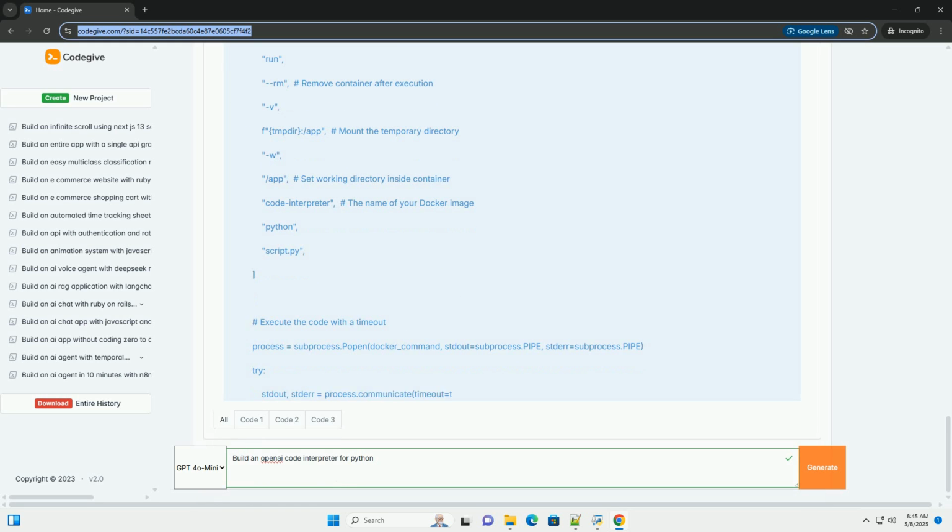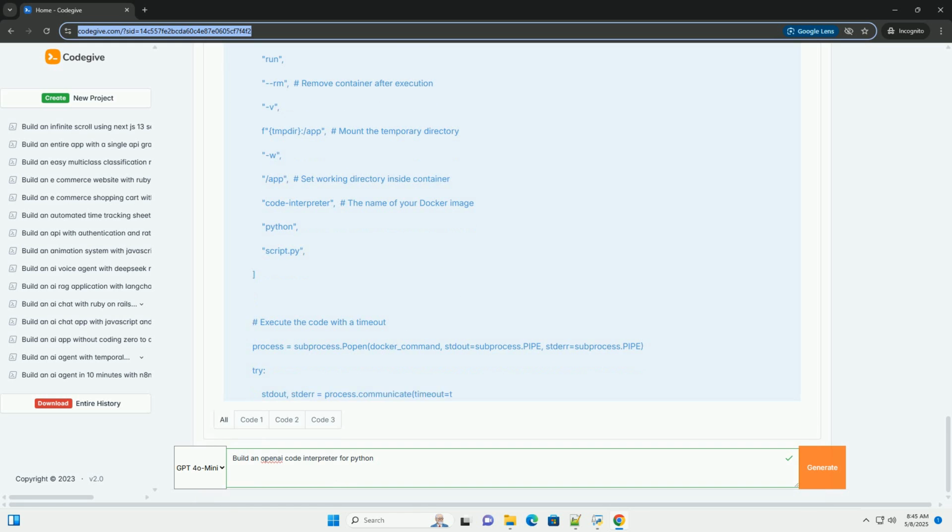Step-by-step implementation guide. Let's build a simplified code interpreter using Python, OpenAI API, and a sandboxed execution environment. 1. Prerequisites. Python: make sure you have Python 3.6 or higher installed. OpenAI API key: obtain an API key from OpenAI, platform.openai.com. Libraries: install the necessary Python libraries.